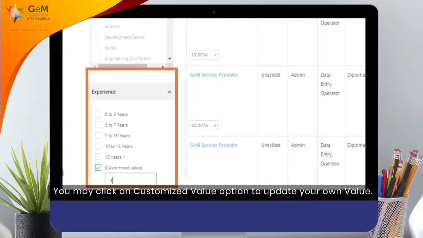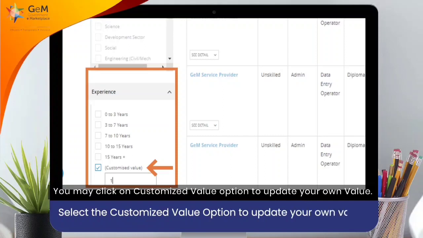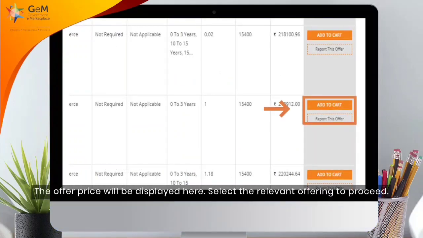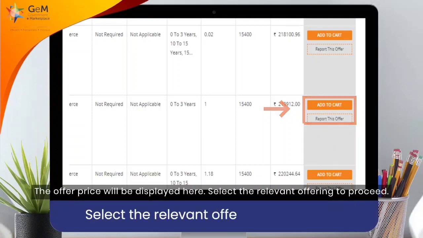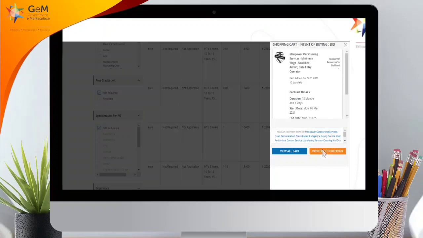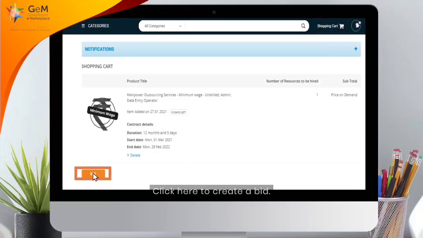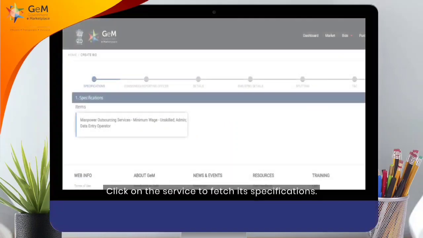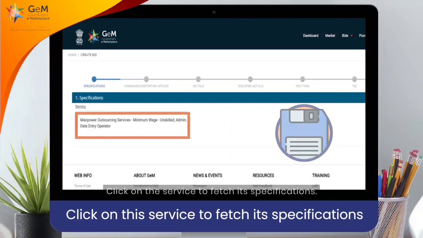You may click on Customized Value option to update your own value. The offer price will be displayed here. Select the relevant offering to proceed. Click here to proceed. Click here to create a bid. Click here to continue. Select on the service to fetch its specifications.